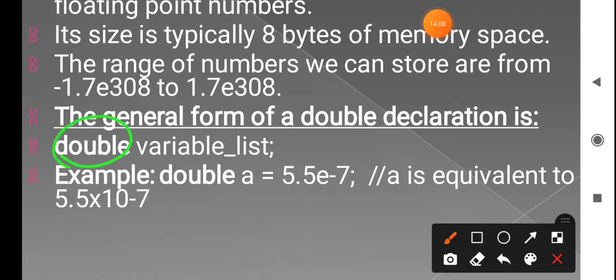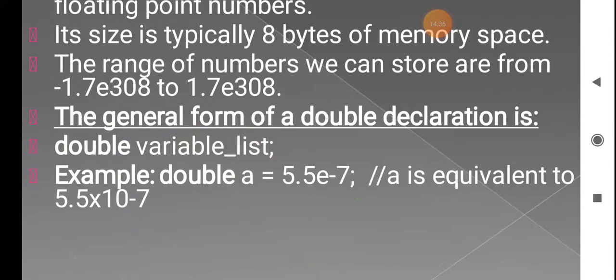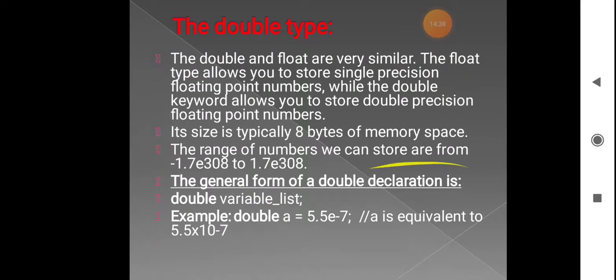So double is the data type, and variable list is any variables which we have to declare with double as the data type. Here, as an example, we write double a is equal to some value which we are initializing. Double is the data type here, and a is the variable. So this is the meaning of the double data type.